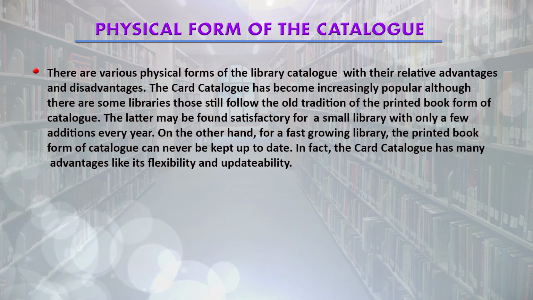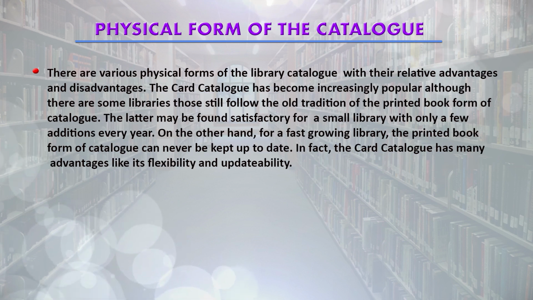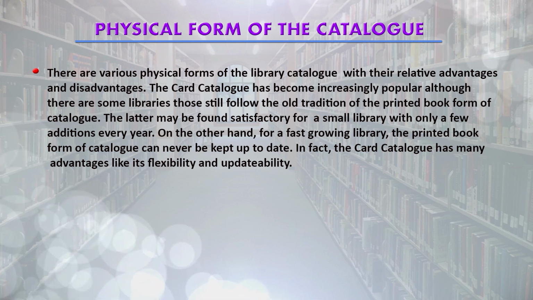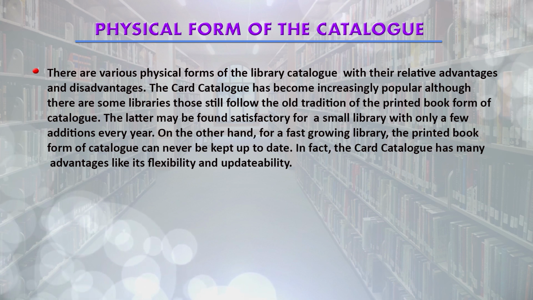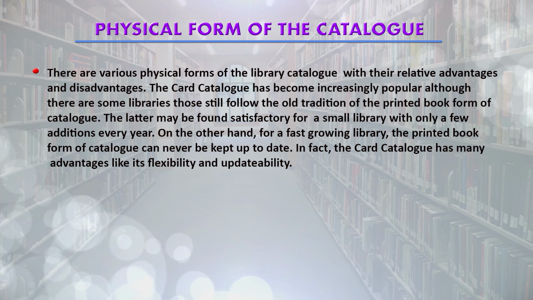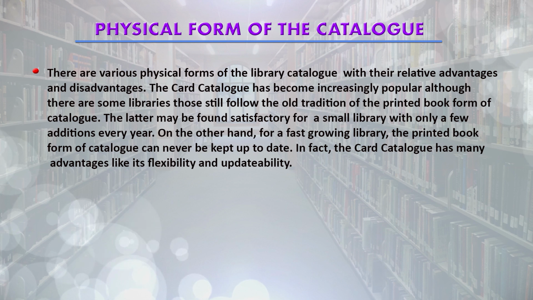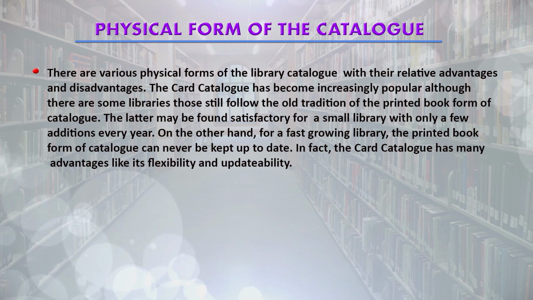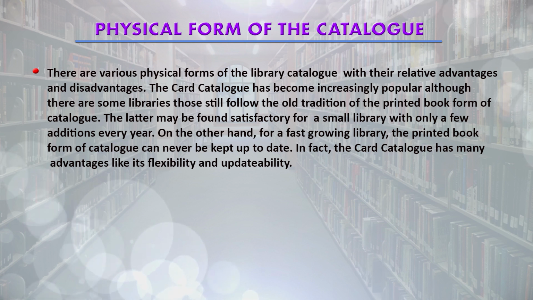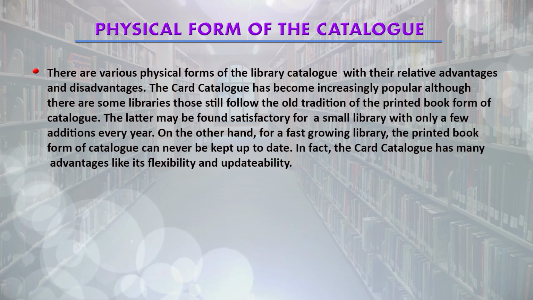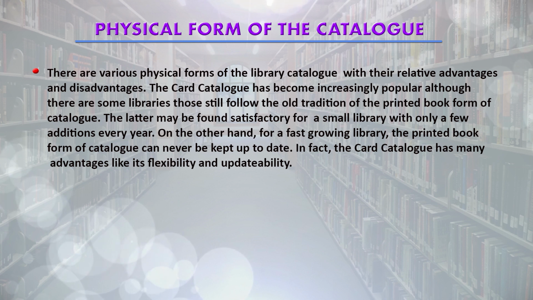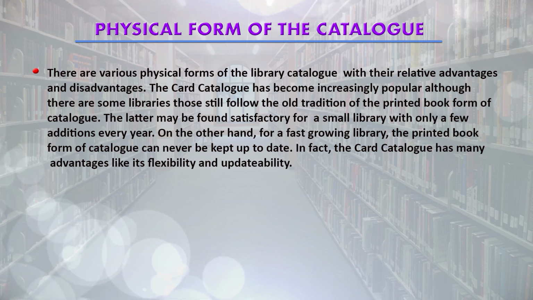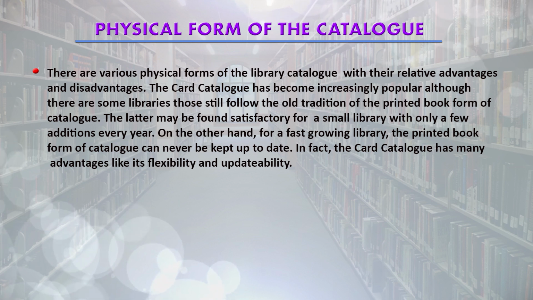Then the physical form is also being decided in the technical section. As we know, there are various physical forms of the library catalog with their relative advantages and disadvantages. The card catalog has become increasingly popular, although there are some libraries that still follow the old tradition of the printed book form of catalog or register catalog.